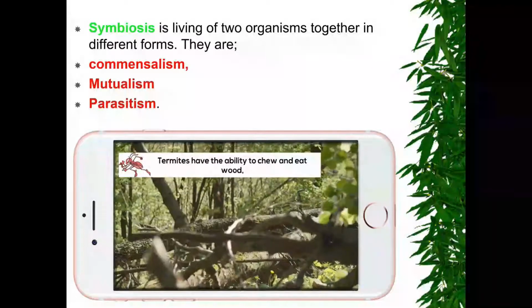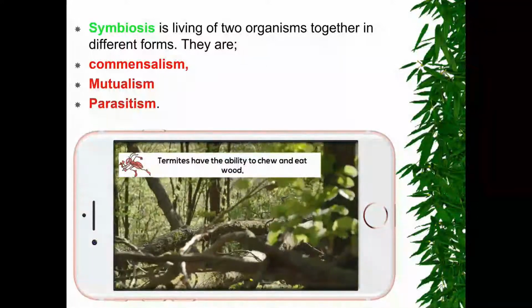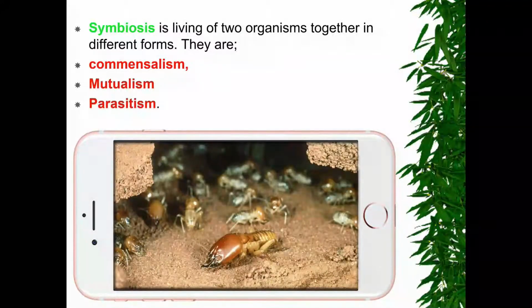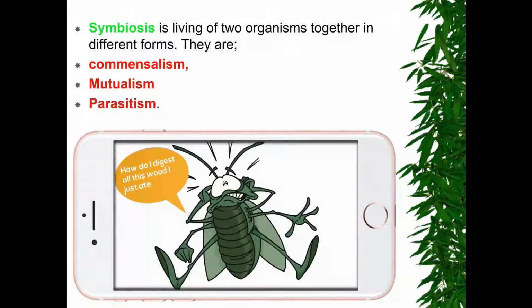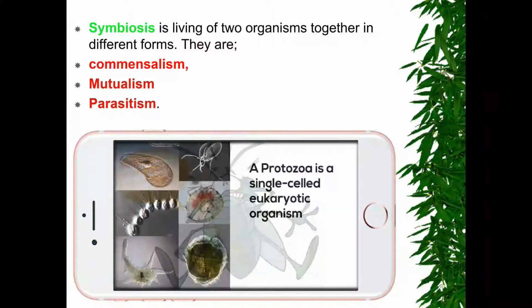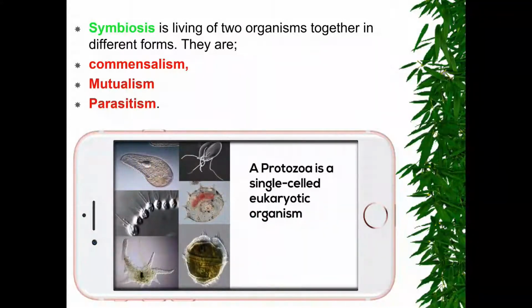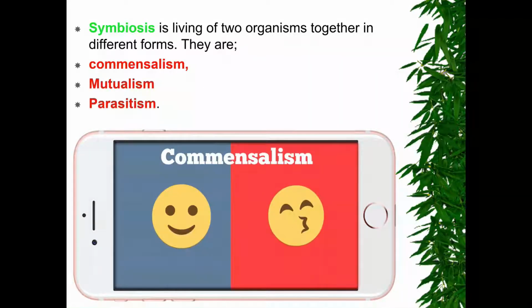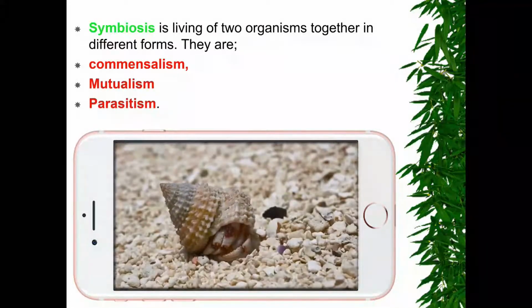Termites have the ability to chew and eat wood. How do they digest all this wood? A protozoa is a single-celled eukaryotic organism, and they are useful. So commensalism, for example: one side is happy, one side doesn't care.